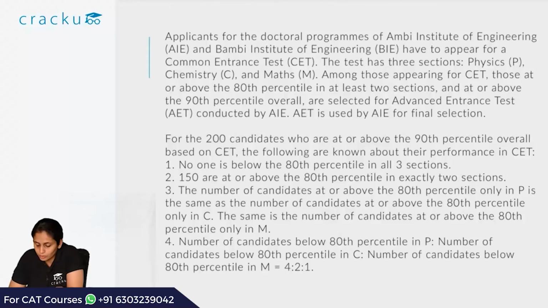Applicants for the doctoral programs of Ambi Institute of Engineering, that is AIE, and Bamboo Institute of Engineering, that is BIE, have to appear for a common entrance test, that is CET. The test has 3 sections: physics, chemistry and maths. Among those appearing for CET, those at or above the 80th percentile in at least 2 sections and at or above the 90th percentile overall are selected for advanced entrance test, AET, conducted by AIE. AET is used by AIE for final selection.